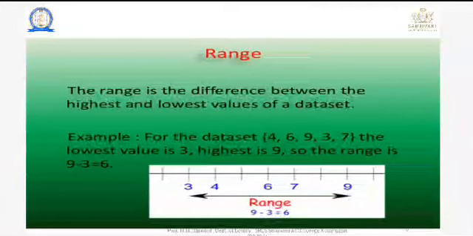Then what is the range formula? The difference between the maximum value of data and the lower value of data. For example, data are given: 3, 4, 6, 7, 9. In this we have to find which is the maximum value and which is the minimum value. 9 is the maximum value and 3 is the minimum value. 9 minus 3 is equal to 6. So 6 is the range of data.